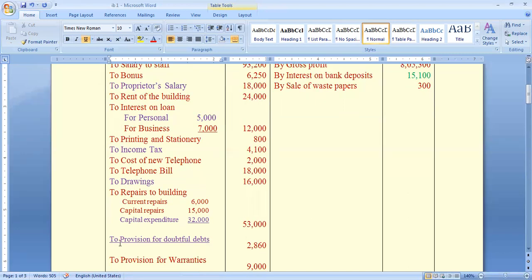Next one, provision for doubtful debts. Doubtful debts means the anticipatory loss on debtors, hence it is not allowed as a deduction.